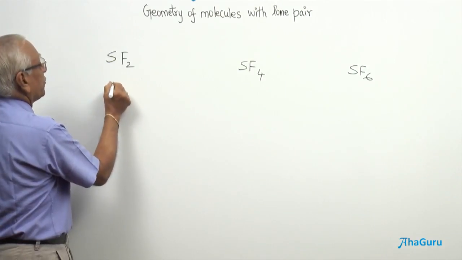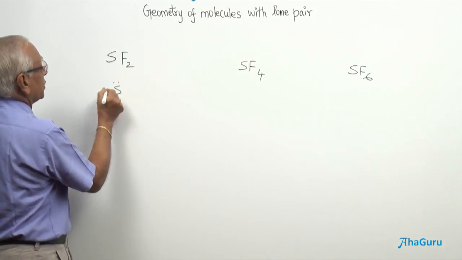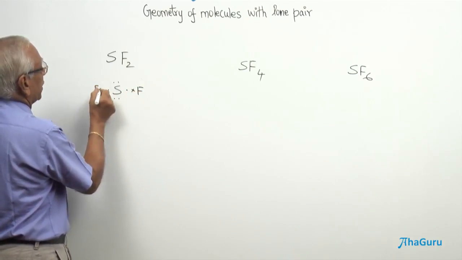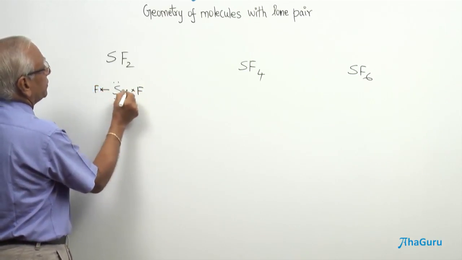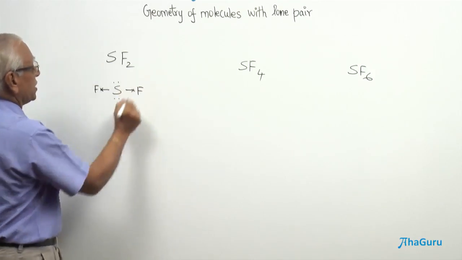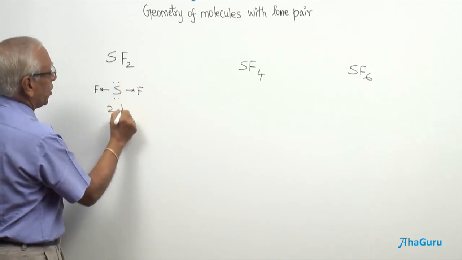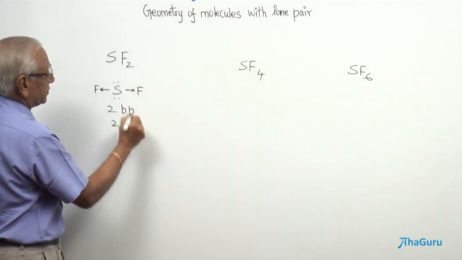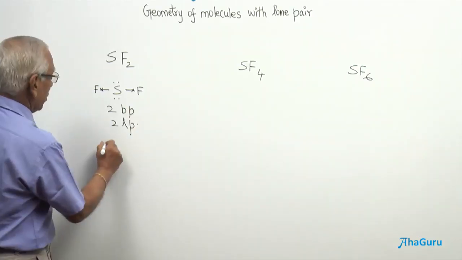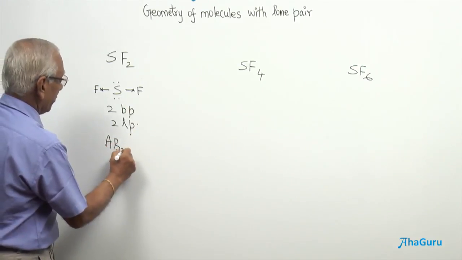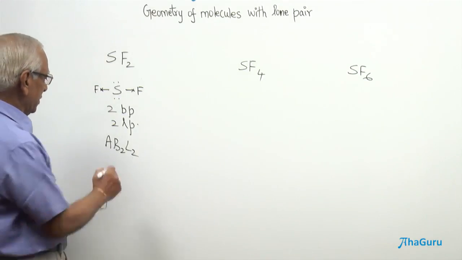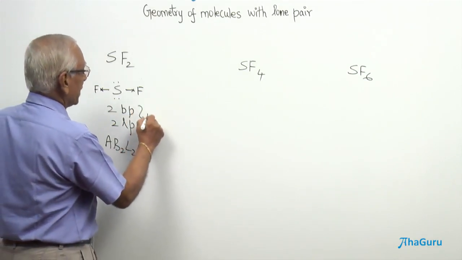And electron dot formula, sulfur has got 6 electrons, fluorine has got 7 electrons, it shares. So, around sulfur there are 2 bond pairs and 2 lone pairs as usual. Again, this belongs to an example of AB2L2, 2 bond pairs and 2 lone pairs. So, 4 pairs of an electron.